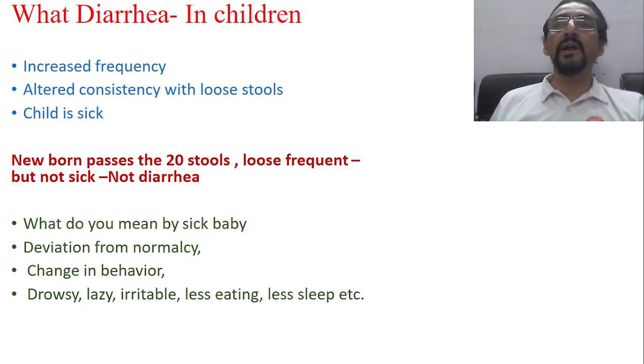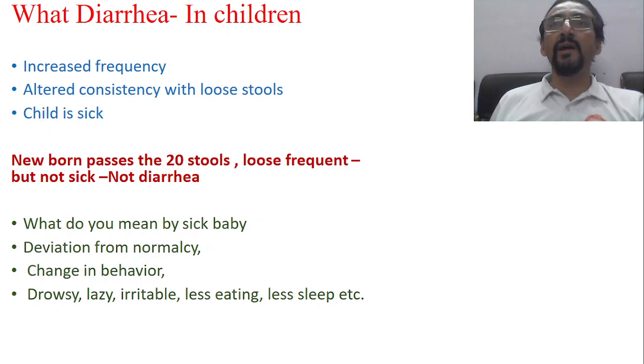Normally the baby is taking the feed and now is not taking the feed, maybe a sick baby. Normally the baby is not crying so much, but today the baby is crying so much, maybe a sick baby. Normally the baby is not sleeping that much, but today is sleeping more, that may be a sick baby. Normally the baby is not irritable, but today is more irritable. Again, it is a change in the behavior of the child, a deviation from normalcy. The baby may be drowsy, lazy, irritable, eating less, sleeping less. So these are some of the criteria that we use to understand the sickness of the baby.